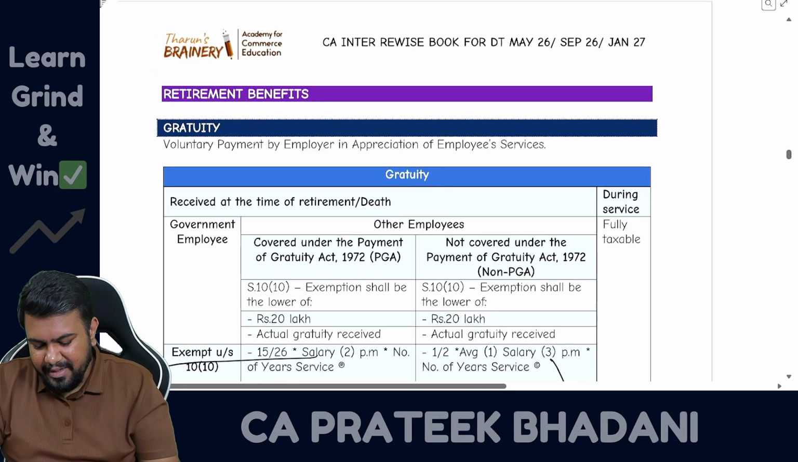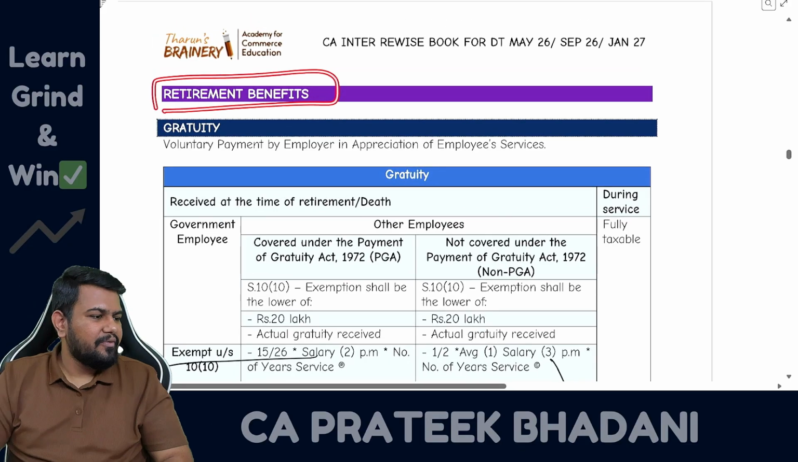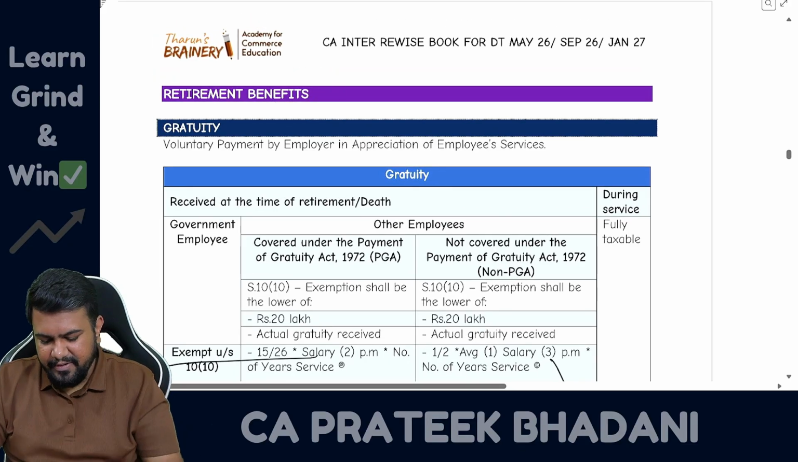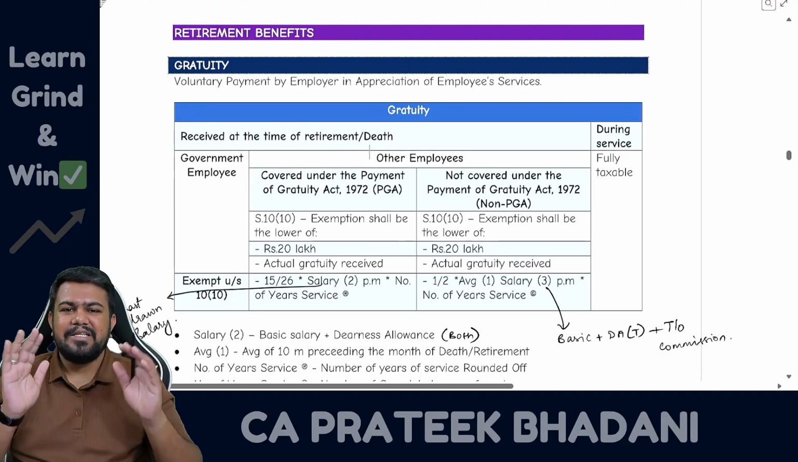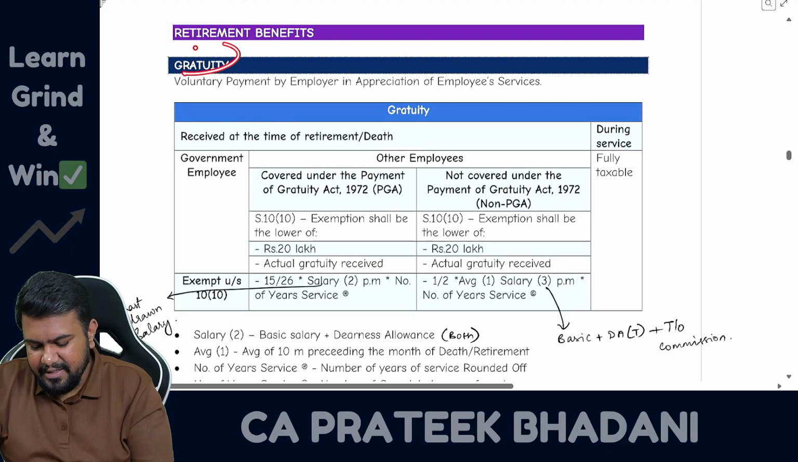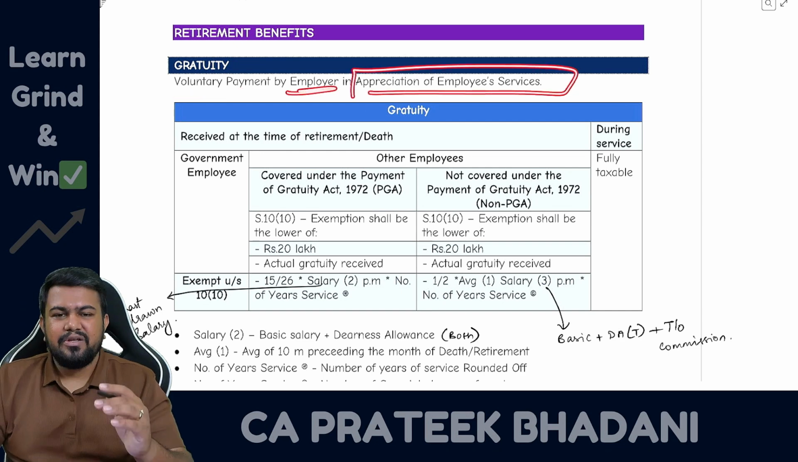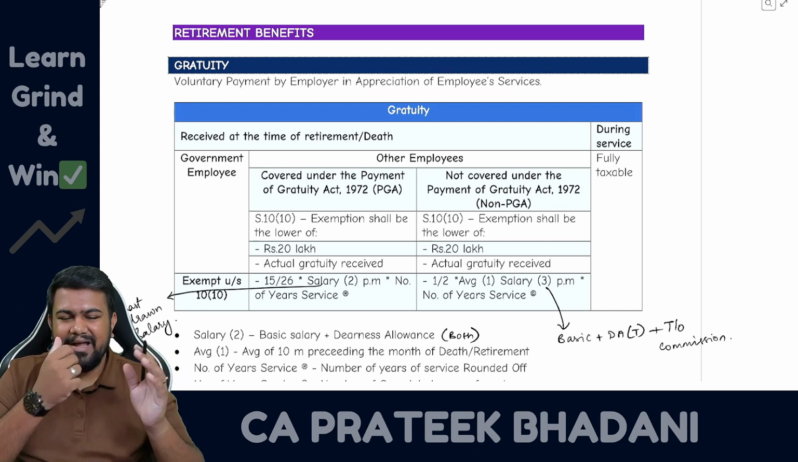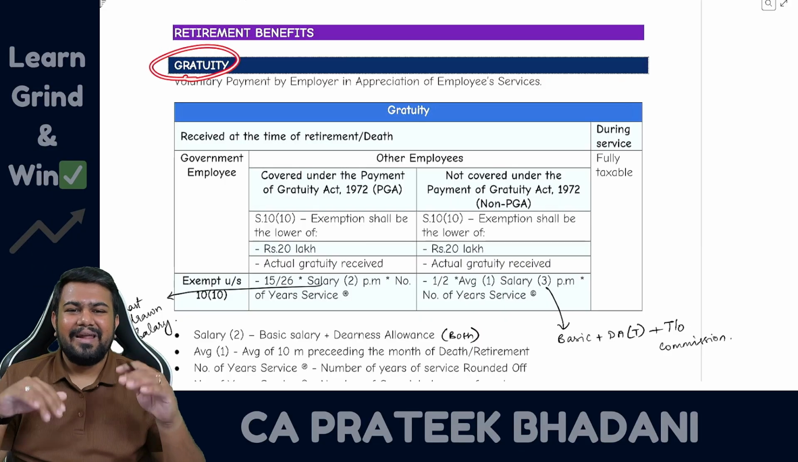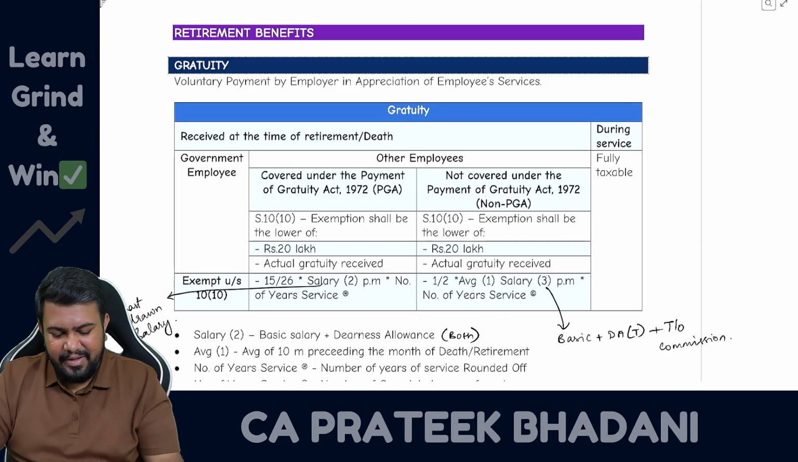Now let's talk about retirement benefits. So allowance is over. Now we are jumping to retirement benefits. Retirement benefits means sum received during the retirement. Firstly, let us talk about gratuity. What is gratuity? Any voluntary payment which is given by the employer in appreciation of employees' services. However, nowadays gratuity is not voluntary. Gratuity has become mandatory to give to the employees.